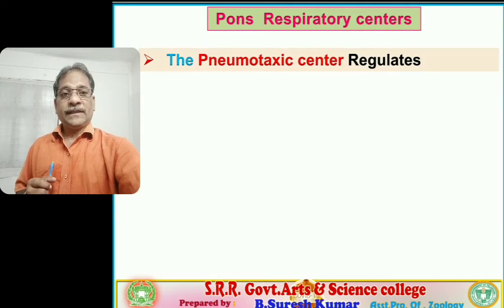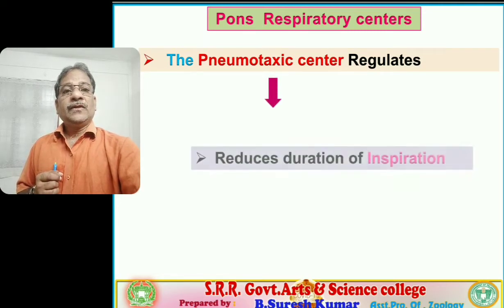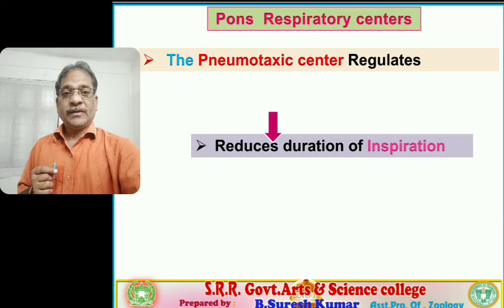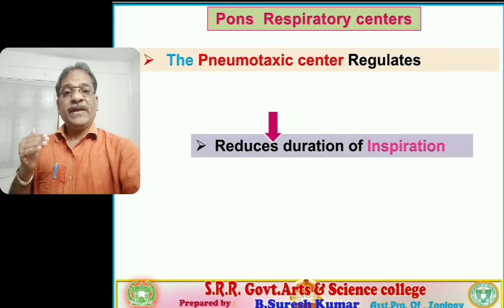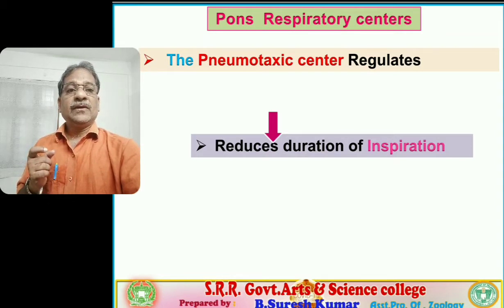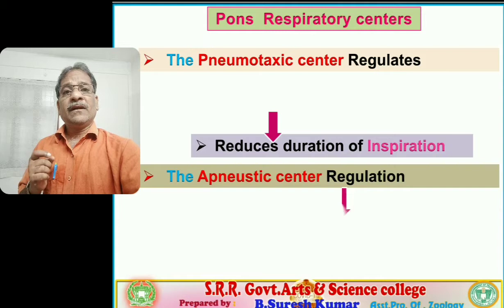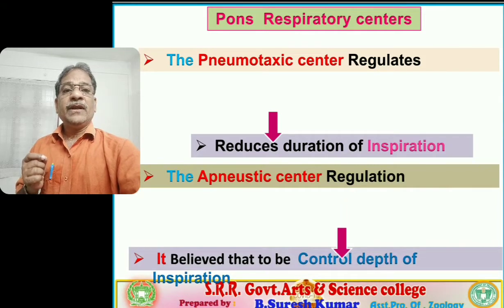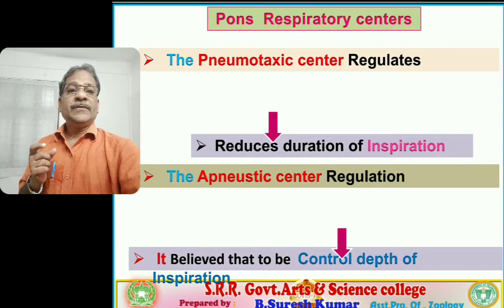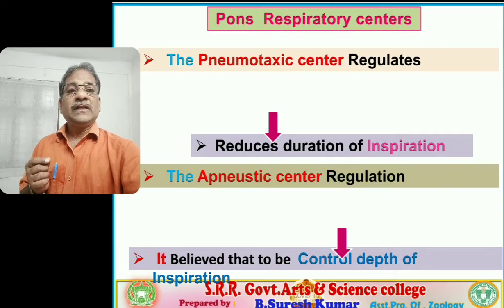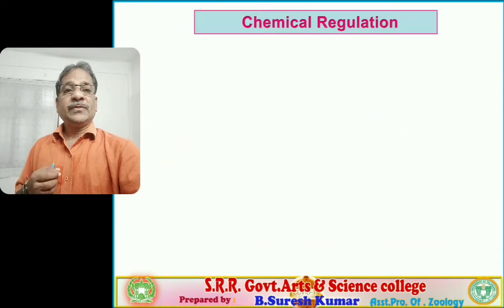Regulation by the pons respiratory center. What does the pneumotaxic center regulate? It reduces the duration of inspiration and shows a negative impact; mainly, it minimizes ventilation. Next, the apneustic center. Its function is not yet found, but scientists have a hypothetical belief that it controls the depth of inspiration. So the apneustic center is believed to control the depth of inspiration.